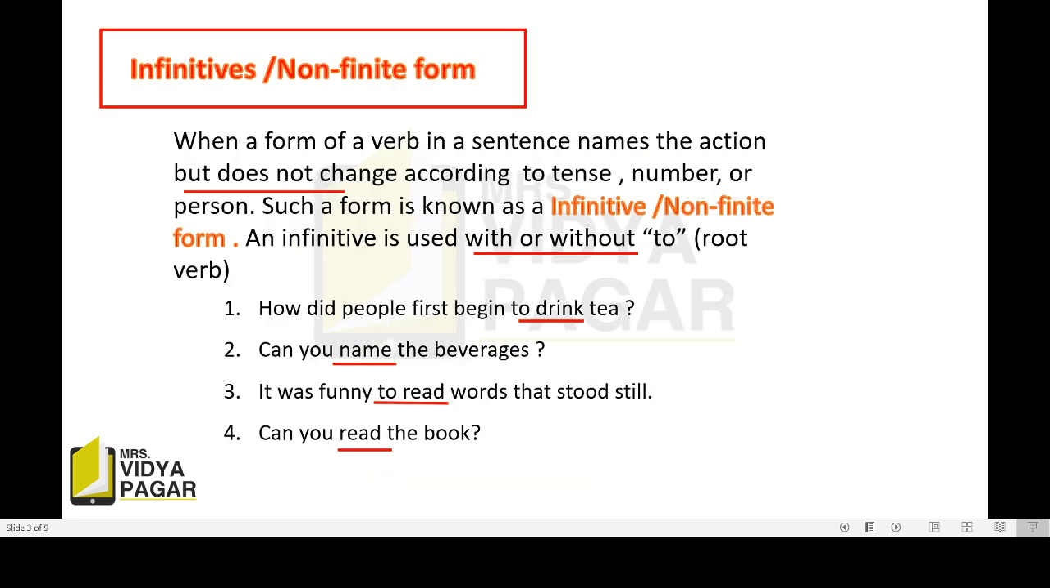Now next topic, infinitives or non-finite form. See, when a form of a verb in a sentence names the action but does not change according to tense, number or person. Here number means singular number, plural number, and person means first person, second person, third person. See, a verb in a sentence names the action but does not change according to tense, number or person. Such a form is known as infinitive or non-finite form.